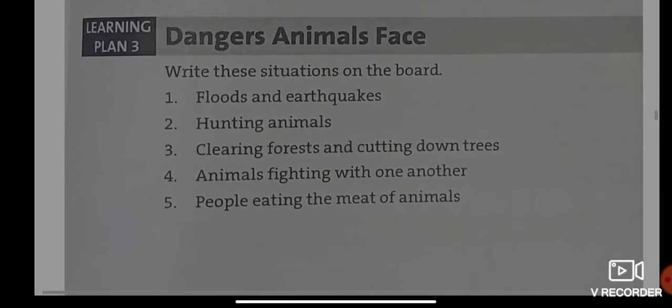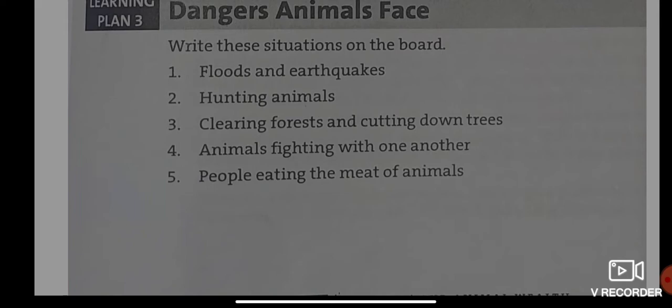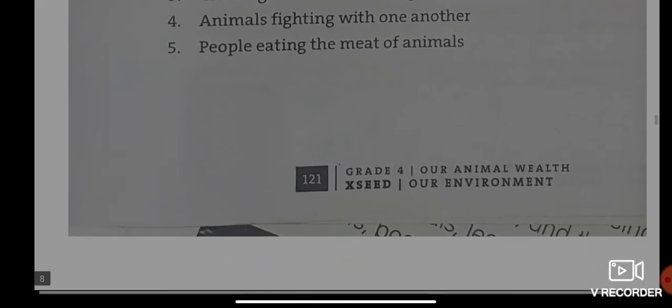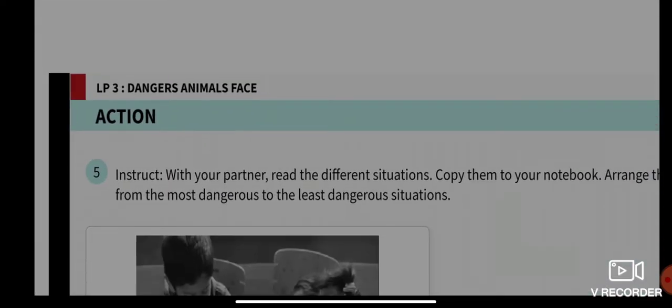Before we get on with our discussion, you can pause the video and write the given points in your notebook. All right, now let's proceed.